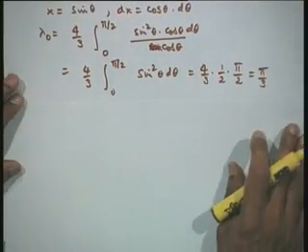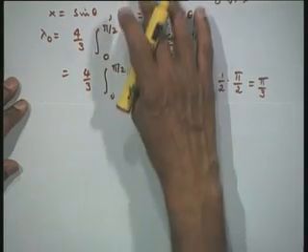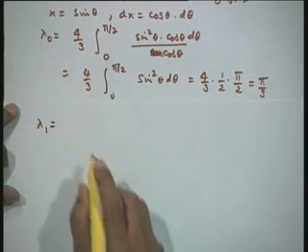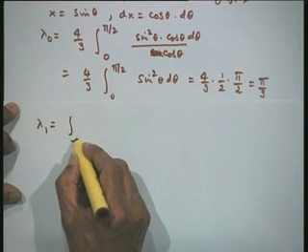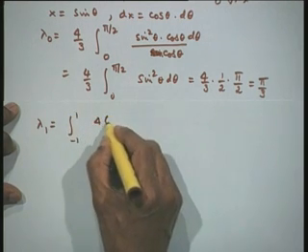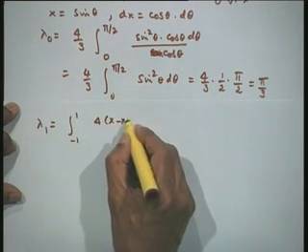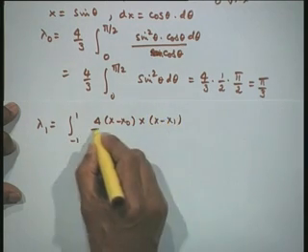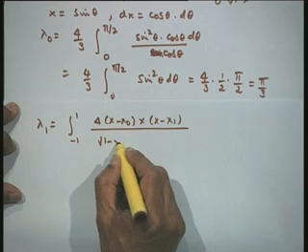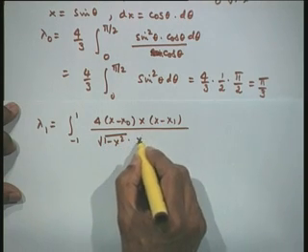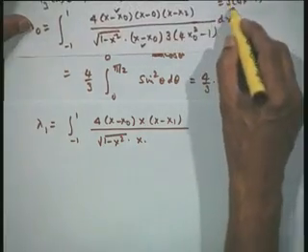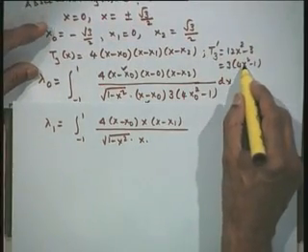Now, let us write down lambda 1 also, because it is slightly different from this coefficient. So, let us just write down what our lambda 1 is. Lambda 1 is integral from minus 1 to 1 of 4 times x minus x naught into x minus x 1 under root of 1 minus x squared, we have an x here, then 4 x, the T 3 dash is 3 times 4 x squared minus 1 at x equal to 0.